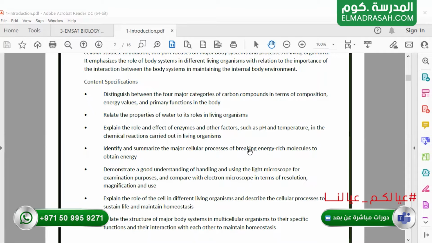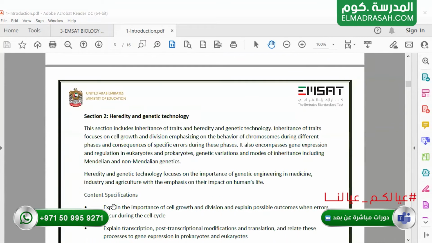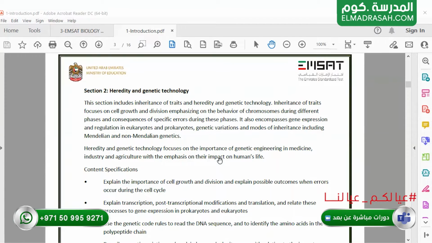We will discuss the types of microscopes, what the difference is between these types, and which one gives the best resolution and magnification power. We will explain the role of the cell in different organisms, and the types of cells that we have in living organisms. We will relate the structure of the body's major systems and their specific functions.